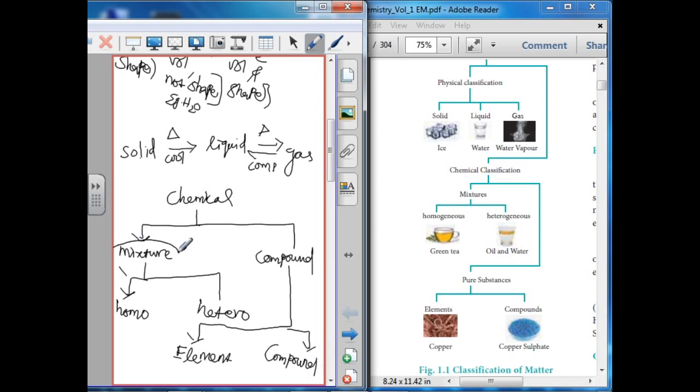First, what is a mixture? Mixtures are made up of two or more substances called its components and possess variable composition. Mixtures are of two types. One is homogeneous, another one is heterogeneous. Homo means same.